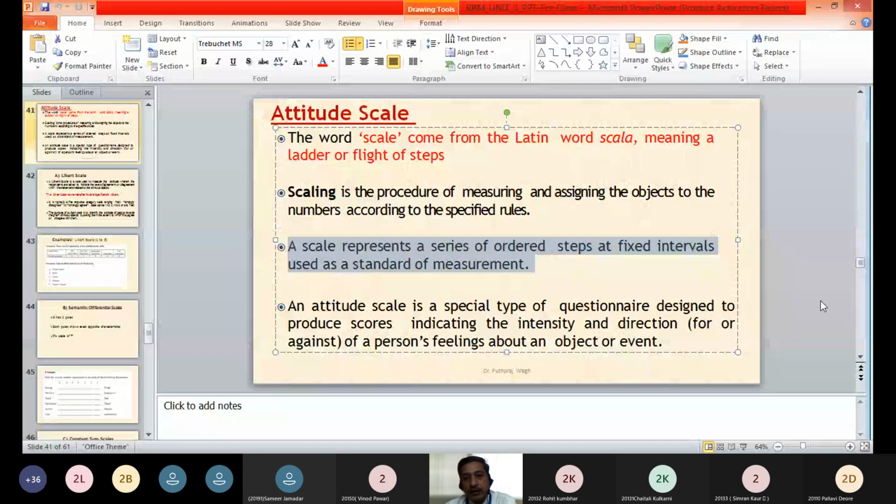If you see any measuring scale for measuring height, there will be fixed intervals and it is standard everywhere. So as a standard of measurement it is used, and the object or any characteristic which we want to measure, we will compare that against the standard which we have set, and then we can measure the height or any characteristic of a particular object. Are you getting it now?